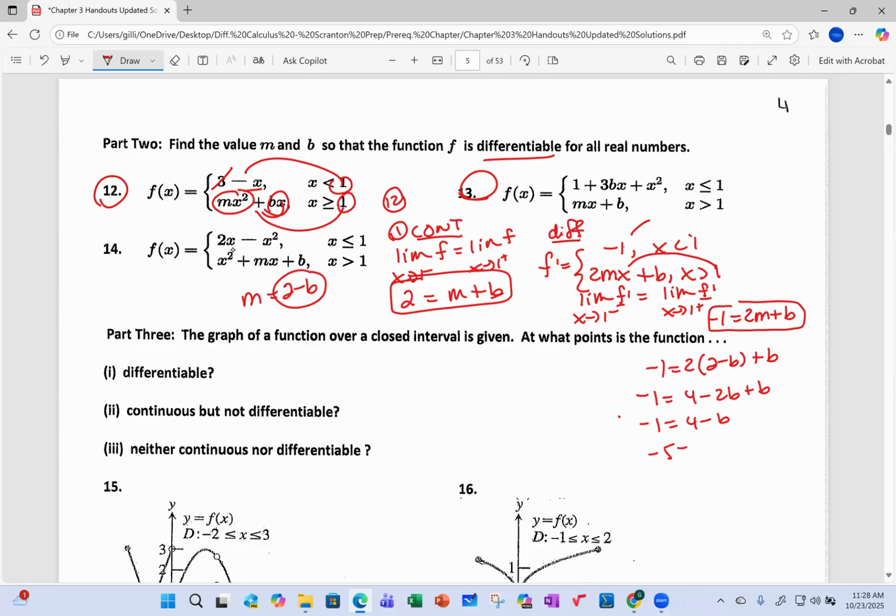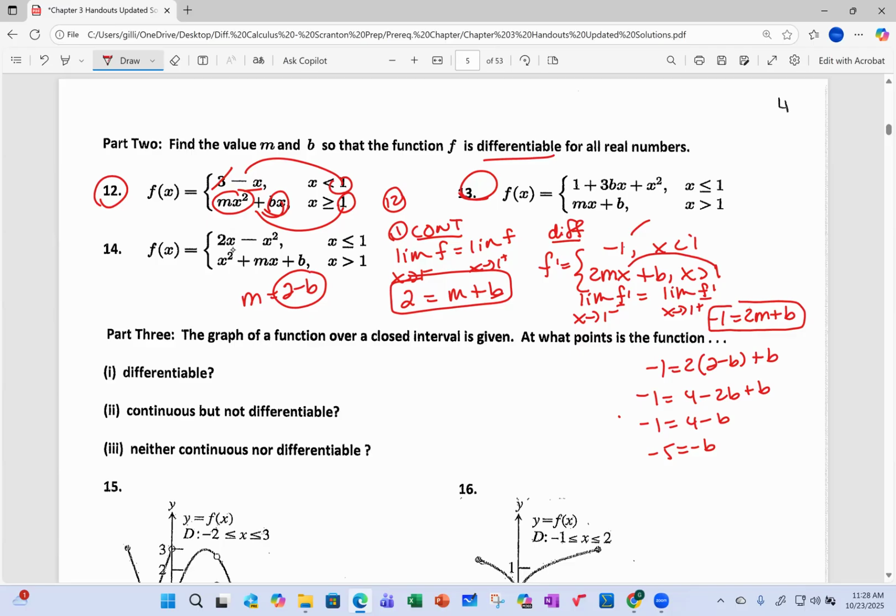I'll get -5 equals -b. B equals 5. I'm bothered by that. B is 5. I just want to make sure there. I put in a 1 and I got 2. I put in a 1 and I got m plus b.